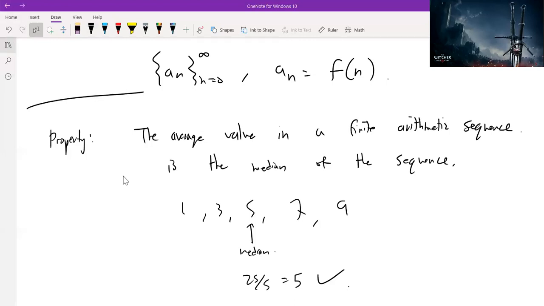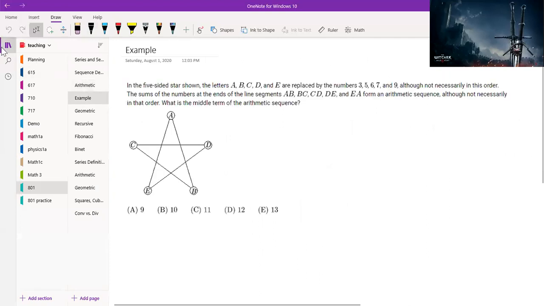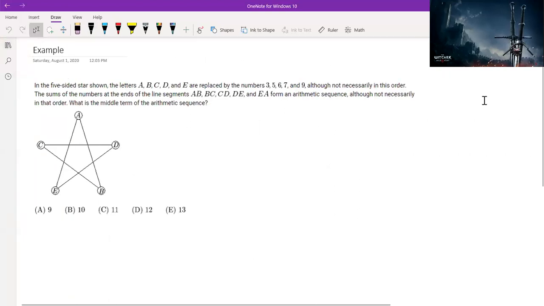So next, we have an example. I don't know if we usually do contest examples in fundamental classes, but this is a pretty simple problem. I believe it's from AMC 10 from, I think, 2005. You can search it up yourself.